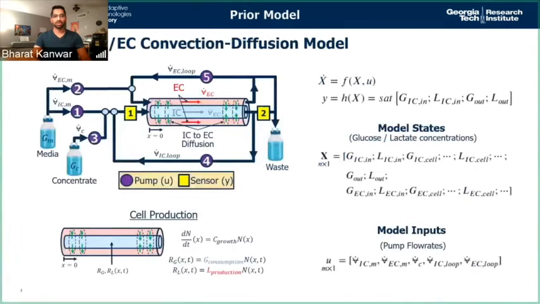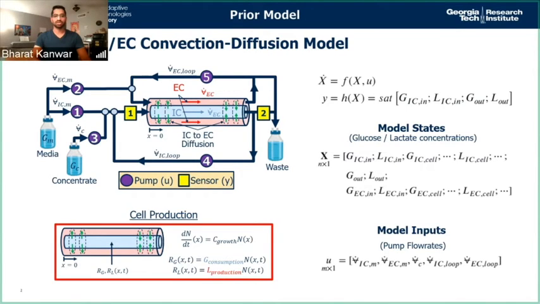In the prior work, we defined a control-centric model that accounted for these different flow loops and our different sensing limitations. We also defined a cell production model that was quite naive because it assumed an exponential fixed growth, as well as a fixed glucose consumption and lactate production model, where glucose and lactate are the two main nutrients present in cell glycolysis, which is the metabolic pathway that cells use to grow.